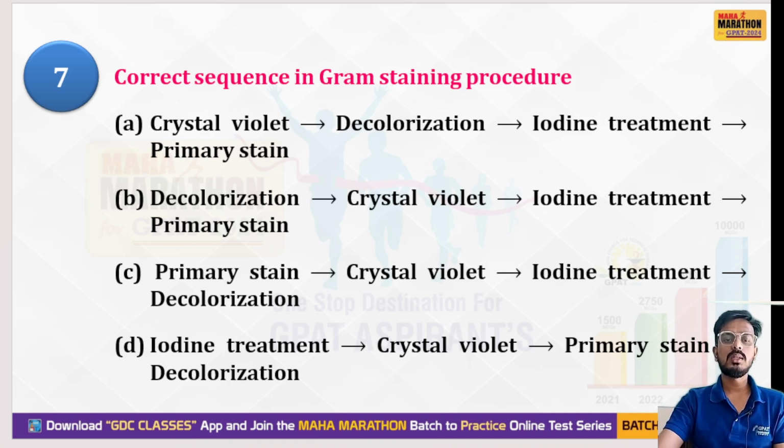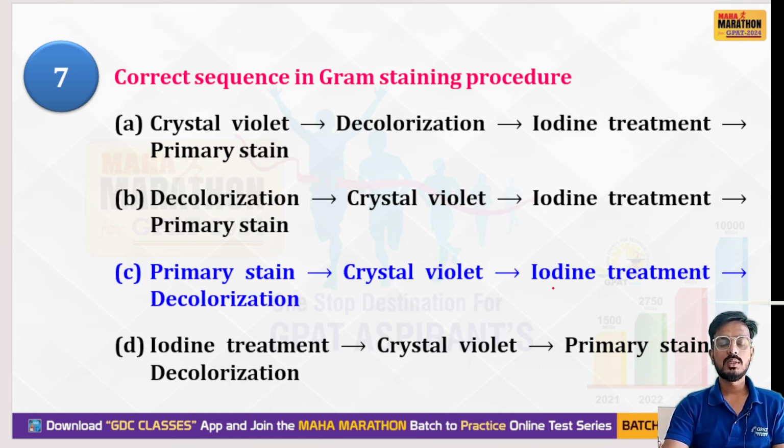Third option is primary stain, crystal violet, iodine treatment, decolorization. Fourth is iodine treatment, crystal violet, primary stain, decolorization. Here the right option is option C. First you do primary staining with crystal violet, then iodine, then decolorization. See, option C is correct.